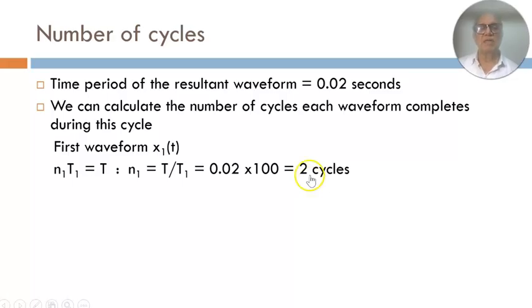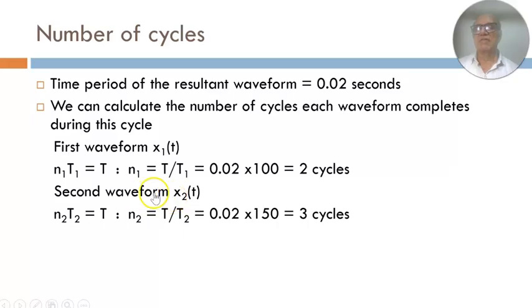What does it mean? It means over the time period of the resultant, the first waveform completes 2 cycles. That means in 0.02 seconds, the first waveform will complete 2 cycles. What about the second waveform? That is N2 into T2 is equal to T. So N2 will be T by T2. So that will be 0.02 multiplied by 150, 3 cycles. So the second waveform will complete 3 cycles over the time period of the resultant.